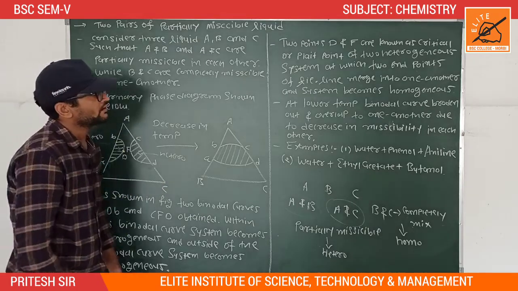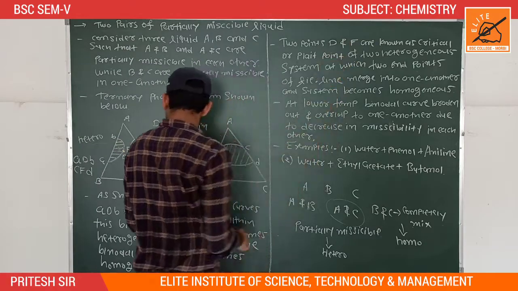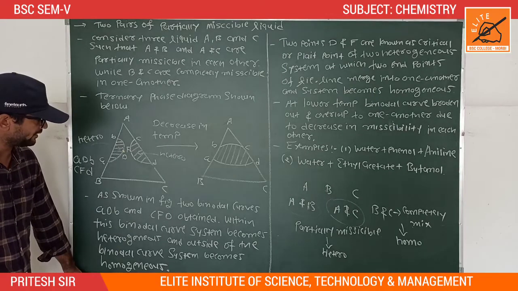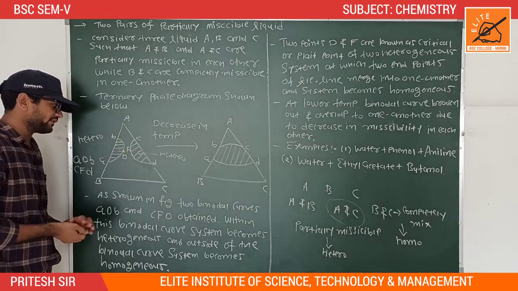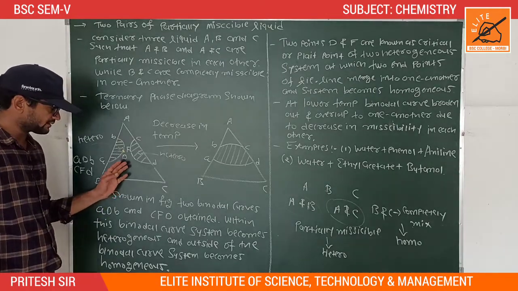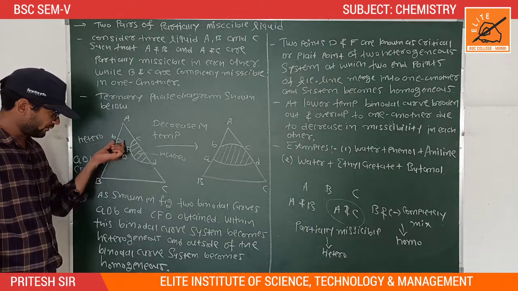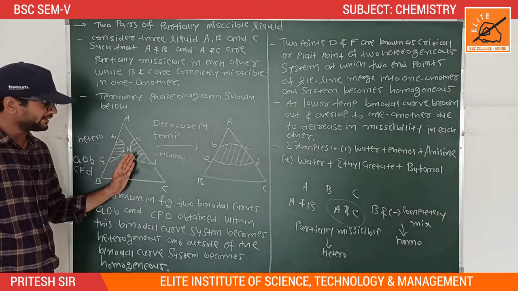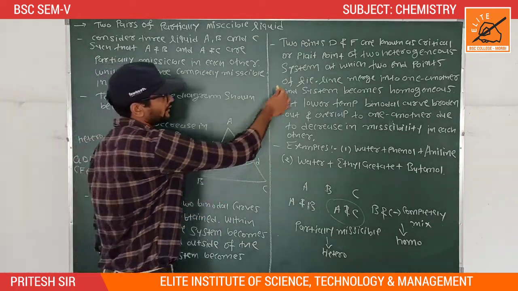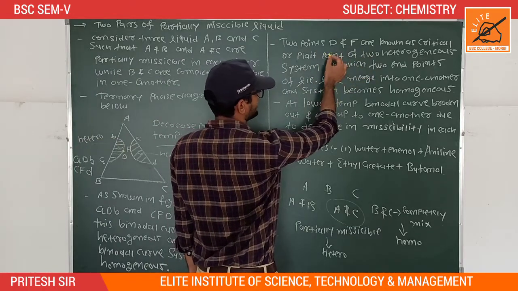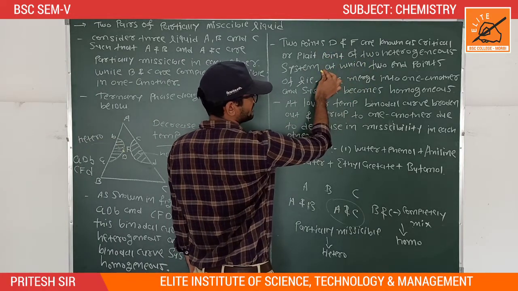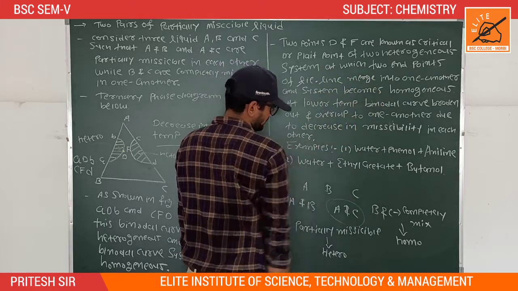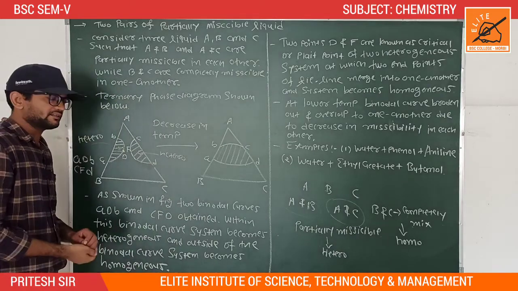The two points D and F are known as critical or plait points. We discussed this in our previous lecture. Critical point means where the two ends of a tie line merge. So the two different points D and F are the critical or plait points of the two heterogeneous systems, at which the two endpoints of the tie line merge into one another and the system becomes homogeneous.